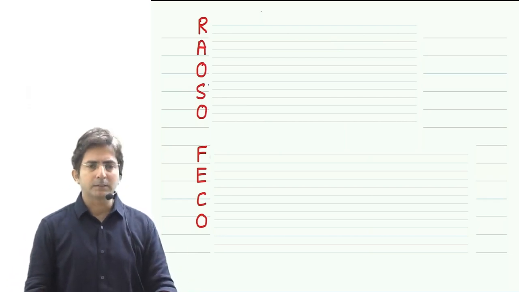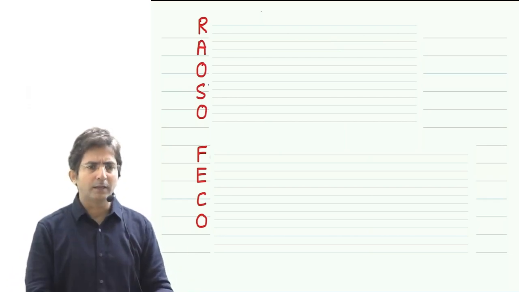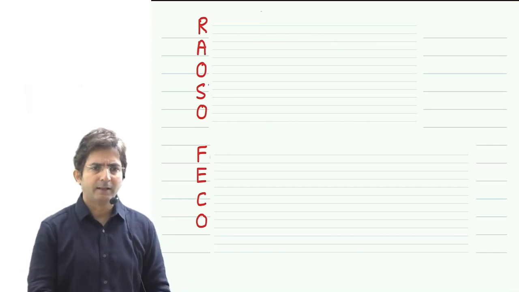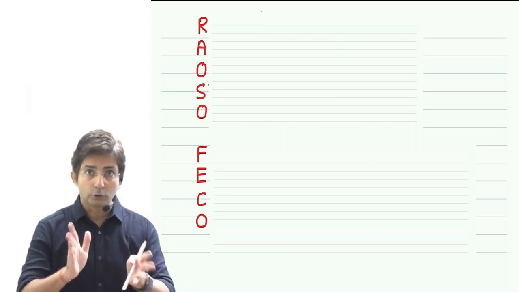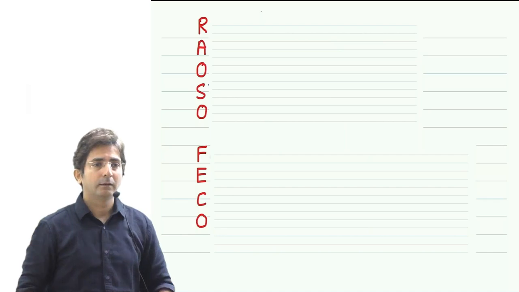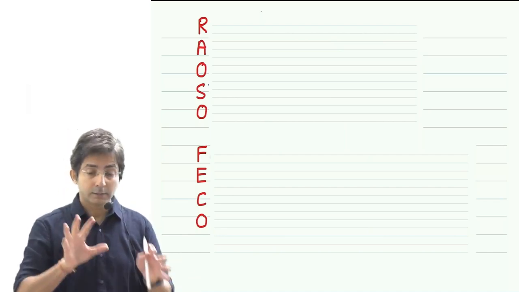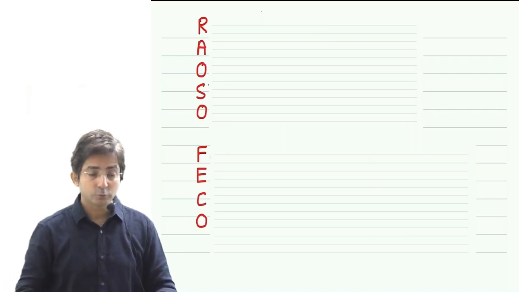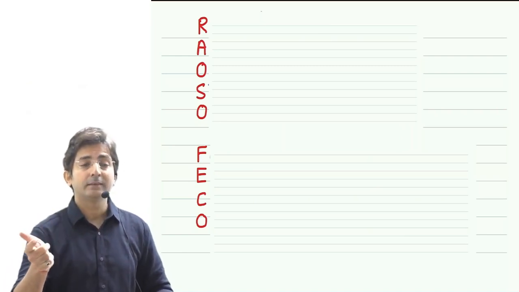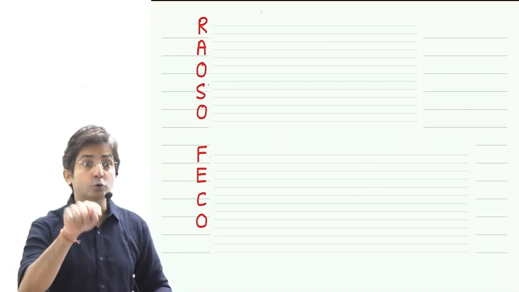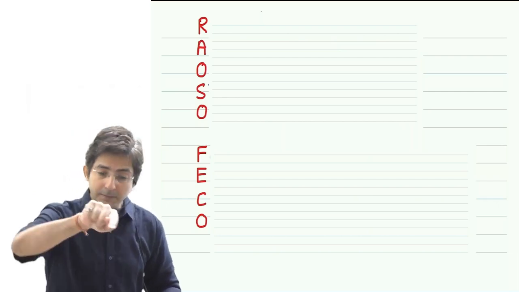Otherwise, if a person is not willing to file the return, he will not even file the return. He will say, what? I never paid tax. You think I will file the return? I will not file. So let him not file. God is watching him. But at least we can control some people who are scared. So that is the idea of making ROR people compulsory to file the return.